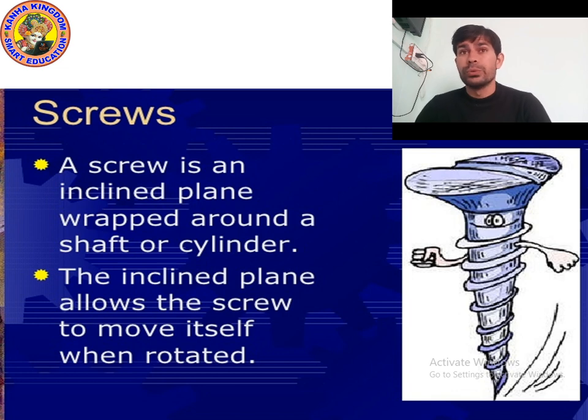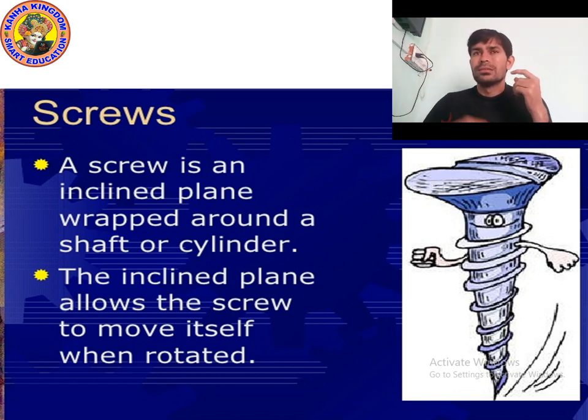Okay, it's screw. Screw is also a simple machine. I do not need to explain too much about it. It's very easy. A screw is an inclined plane wrapped around a shaft or cylinder, as you can see in the picture also. Can you see in the picture?